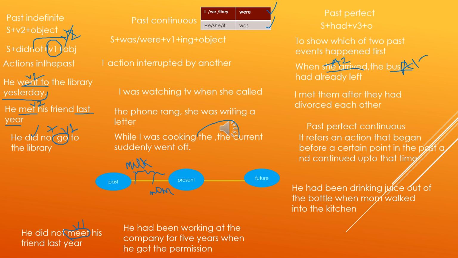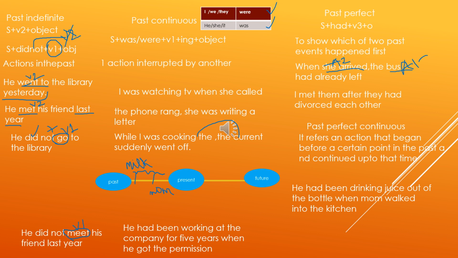If we talk about its sentence structure, it is subject plus has or have plus been plus verb's first form plus ing plus object plus for or since, then time. First example we have is: the squirrel has been eating a nut since 2 p.m. So the squirrel started eating a nut at 2 o'clock and it continued until now. I have been typing a letter since morning. That means I started typing a letter in the morning, and we can guess that this is evening time and I'm still continuing with my action.